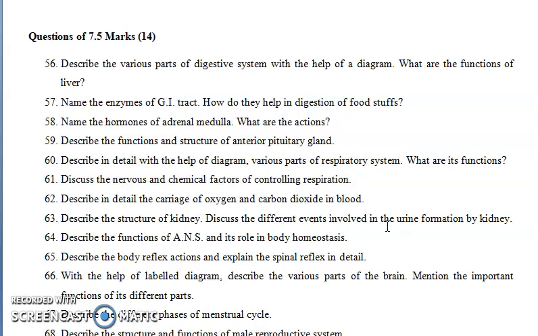Next question is: describe the structure of kidney. So you should draw the structure of the kidney and the different events involved in urine formation. Again there are three steps: first one is filtration, then absorption and reabsorption. So you can write in detail.